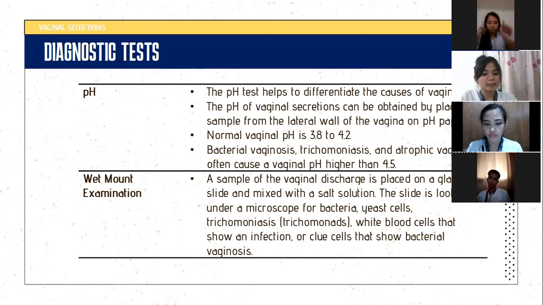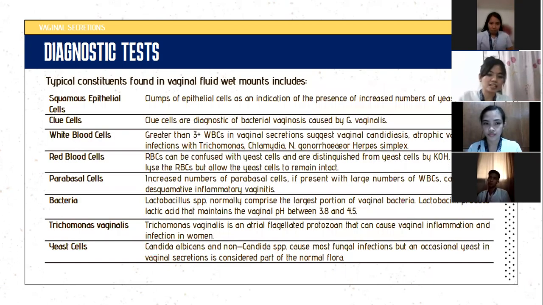During wet mount examination, a sample of the vaginal discharge is placed on a glass slide mixed with a salt solution. The slide is looked at under a microscope to determine the presence of constituents such as squamous epithelial cells. Clumps of epithelial cells are an indication of the presence of increased number of yeast. Clue cells are diagnostic of bacterial vaginosis.